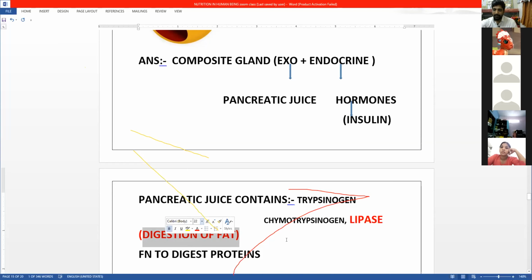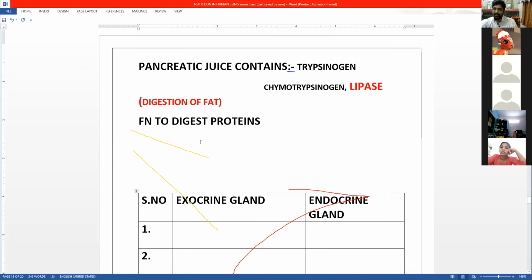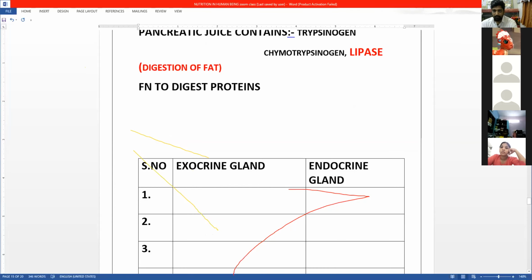Now the next part, which is an important question they will ask every time, is the difference between exocrine and endocrine.